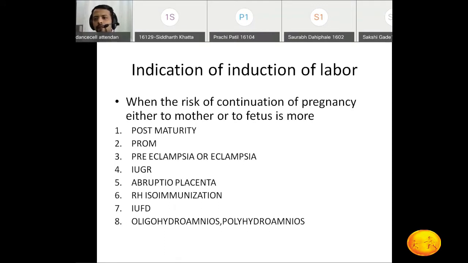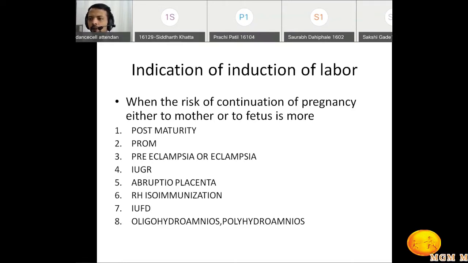So what are the different indications for the induction of labor? Whenever the risk of continuation of the pregnancy, either to the mother or the fetus, is more. Meaning if we continue the pregnancy, then there will be a risk to the mother or the fetus. Depending upon that, there are the indications for induction of labor.